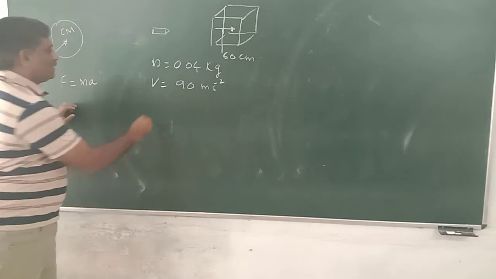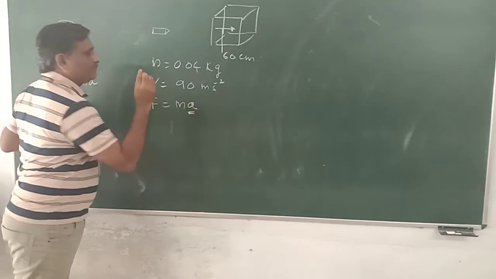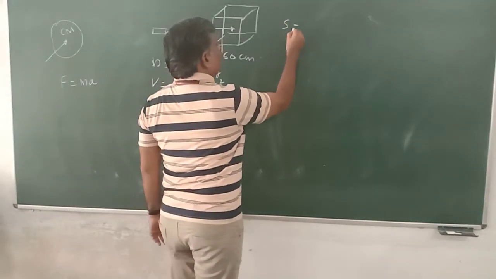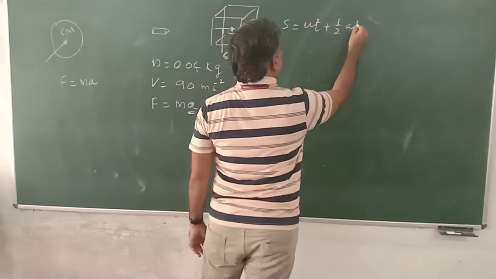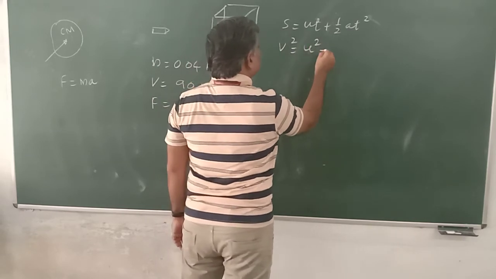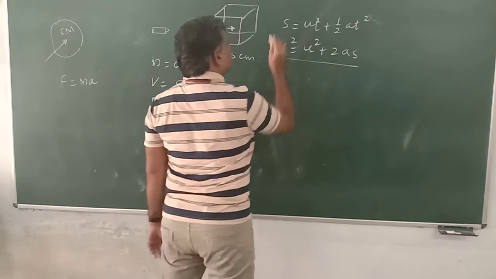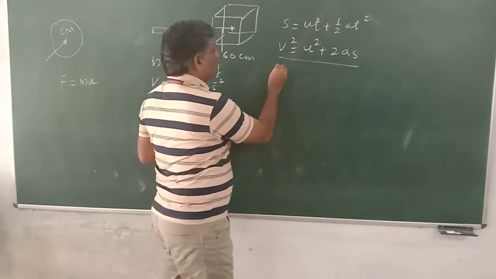A force is asked. To get a force, we must know acceleration. Now s is equal to ut plus half at square, or we can use v square is equal to u square plus 2as. This is more convenient. Final velocity here becomes 0.